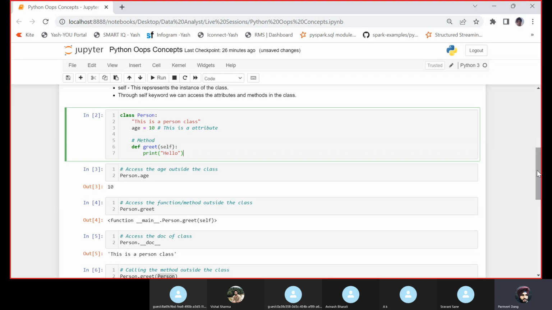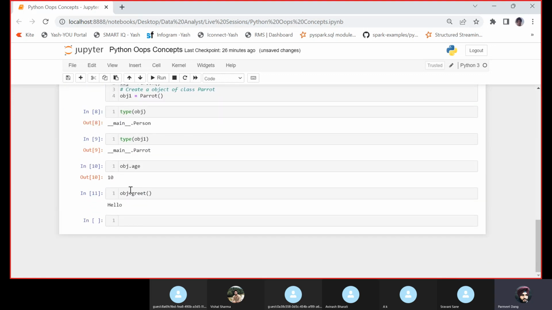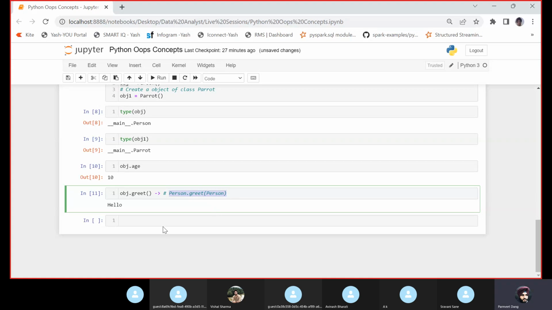But once I create this object, internally Python will call these things. It will write person dot greet of person. So behind the scenes, it is doing these things. Okay. Let us create another class.